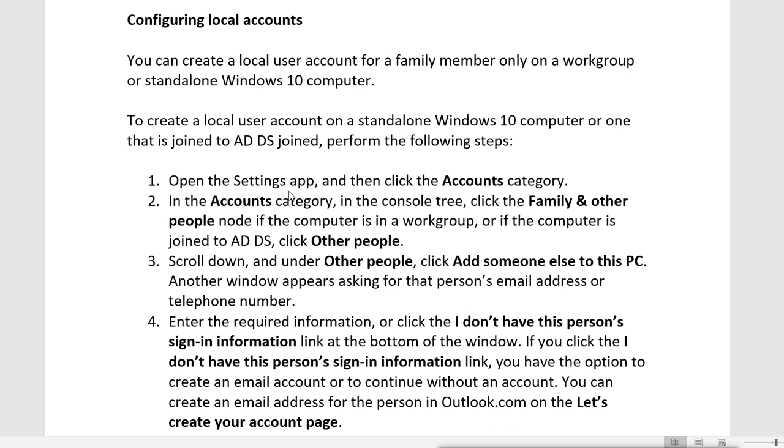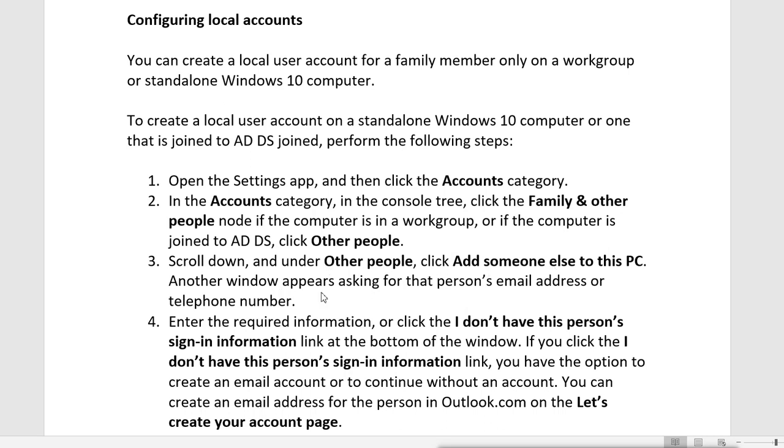So open the Settings app, then go to the Accounts category, and from the Accounts category go to the Family and other people node. If the computer is in a workgroup, or if the computer is joined to an ADDS domain, then you have to click Other people. You will see the option Other people. Then scroll down under Other people and click Add someone else to this PC.